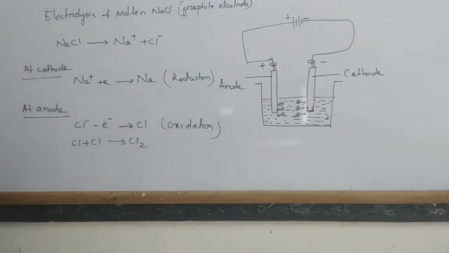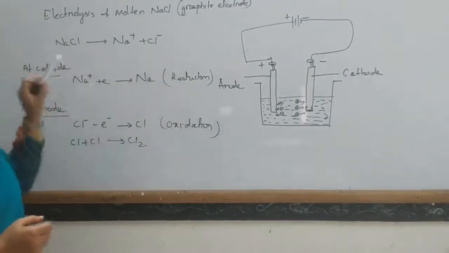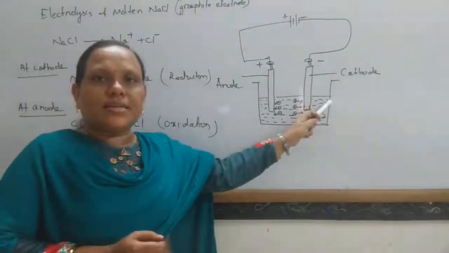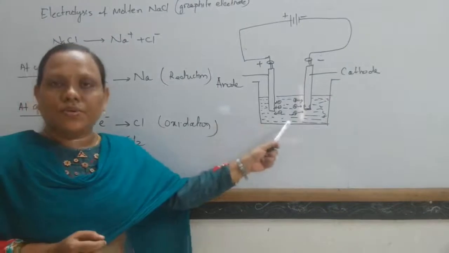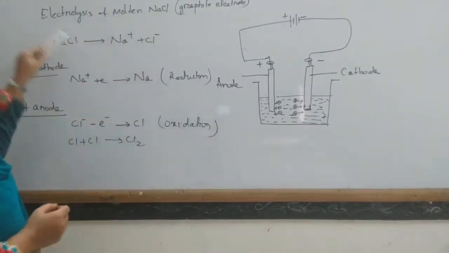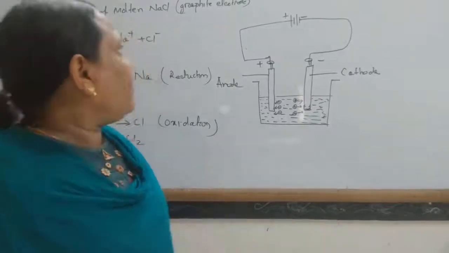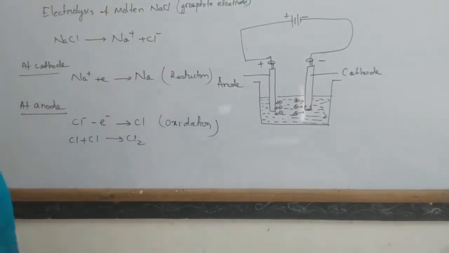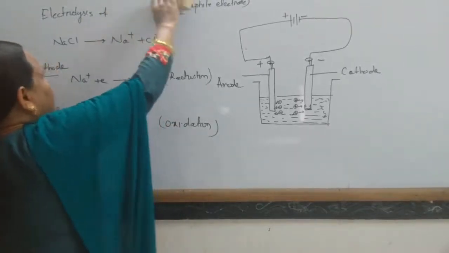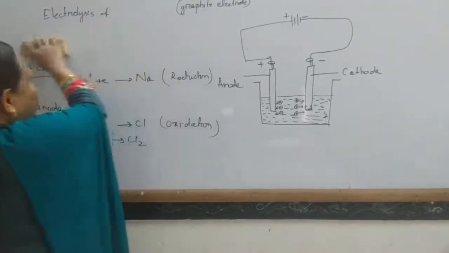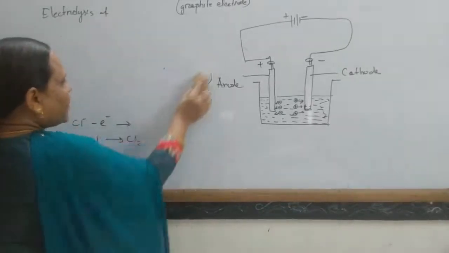So when electrolysis of sodium chloride takes place, sodium metal is deposited at the cathode and chlorine gas is liberated at the anode. Okay, so this is the electrolysis of molten sodium chloride. Now let us take another example: electrolysis of an aqueous solution of sodium chloride.